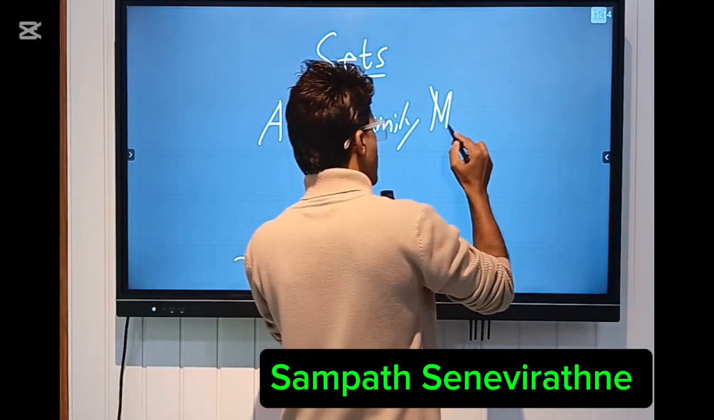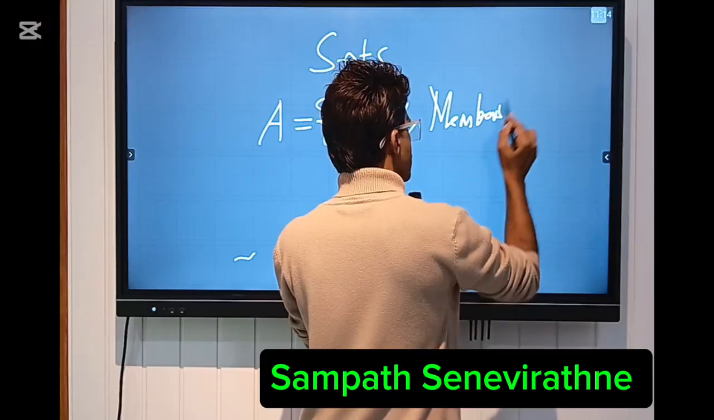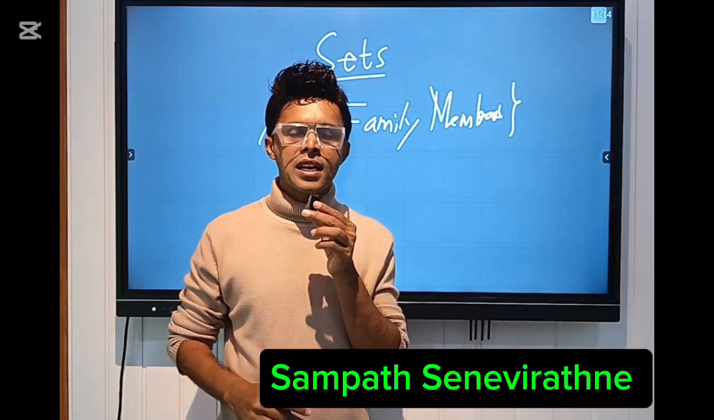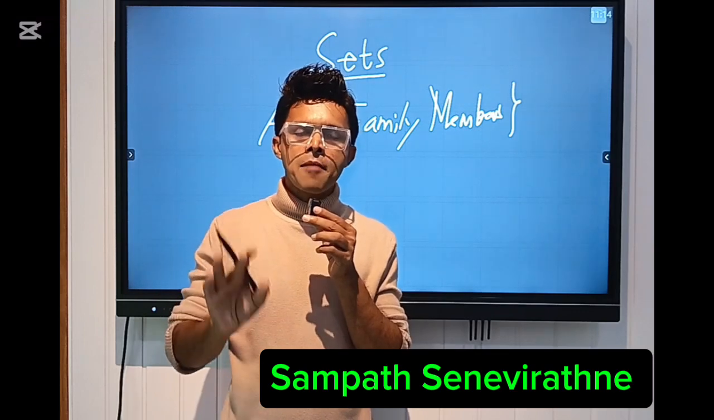Family members. You can identify family members clearly. You can identify your father, mother, sister, brother, and so on. Family members you could identify clearly. Therefore, that can be named as a set.